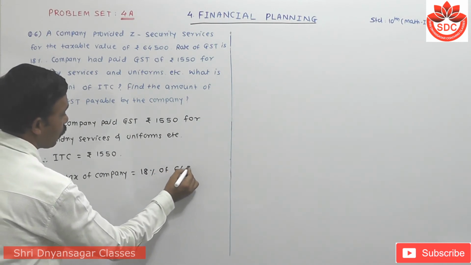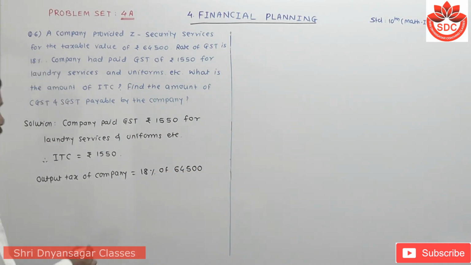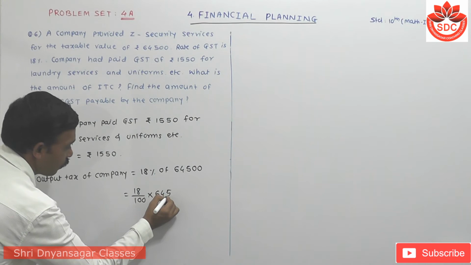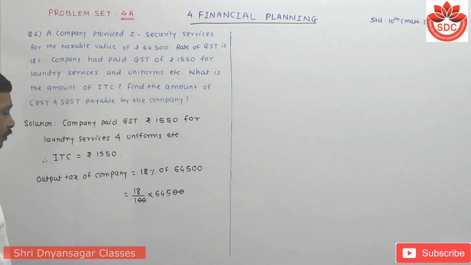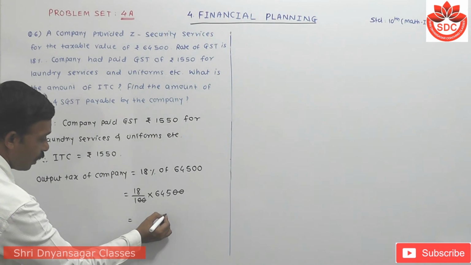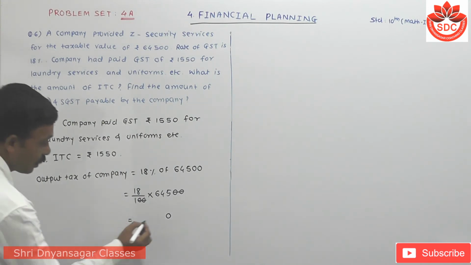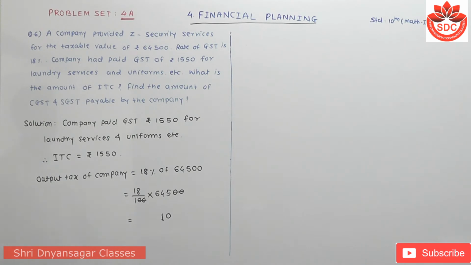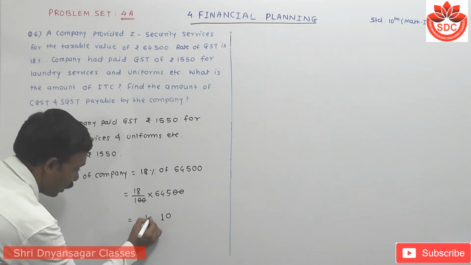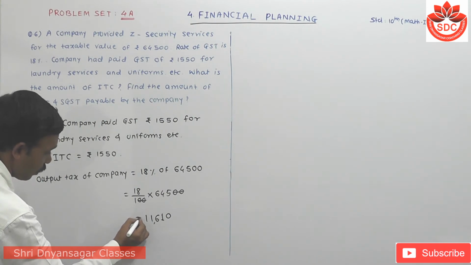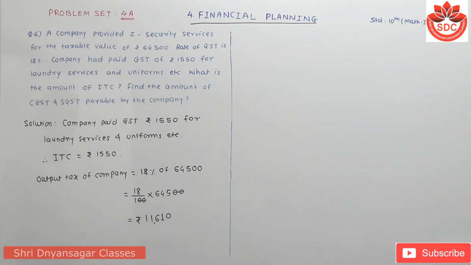This amount is 64,500. Means 18 upon 100 into 64,500. These two zeros get cancelled. Then 18 5s are 90, carries 9. 18 4s are 72 plus 9 is equals to how much? 81, carries 8. 18 6s are 108 plus 8 becomes 116. Means that this amount is 11,610 rupees here. This is output tax of the company.